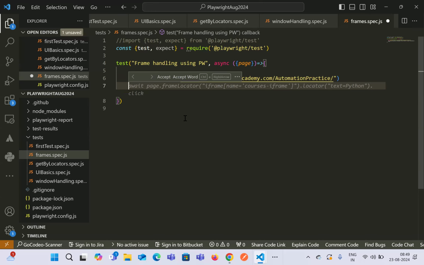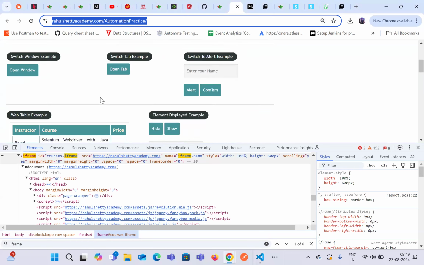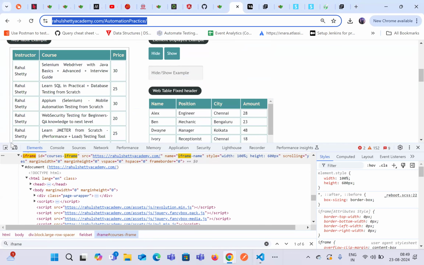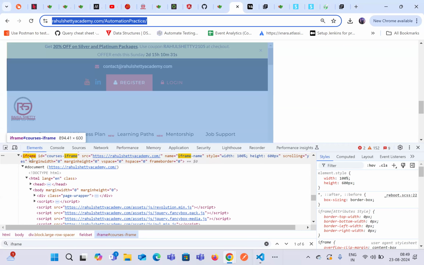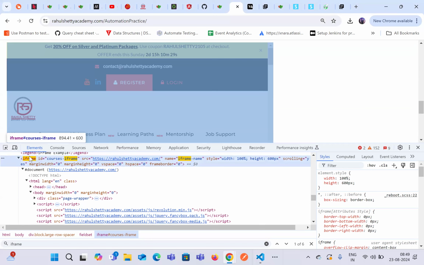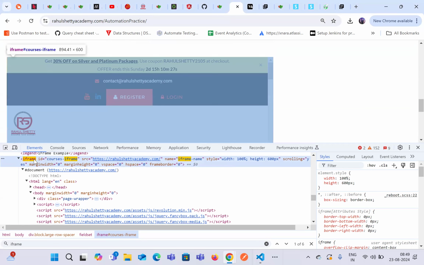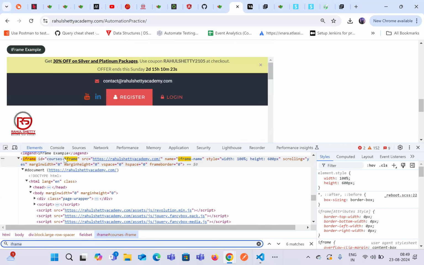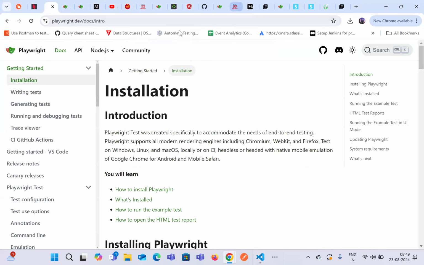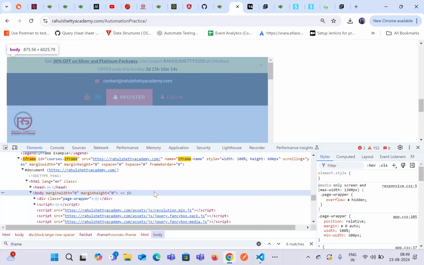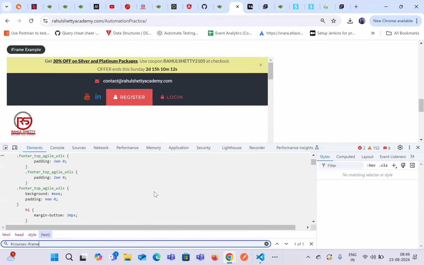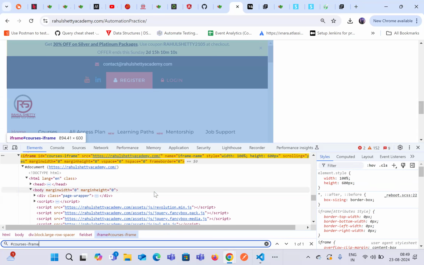Now our goal is to move to the frame, right? So let's identify where the frame is available. We know that there is a frame tag, which is able to identify the complete value for this frame. So we have an ID. We know that if we have an ID, we can directly use hash over here, and then the ID value.